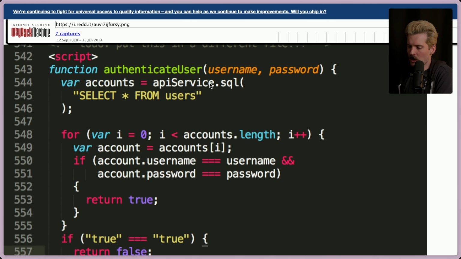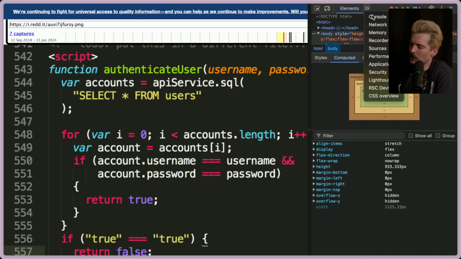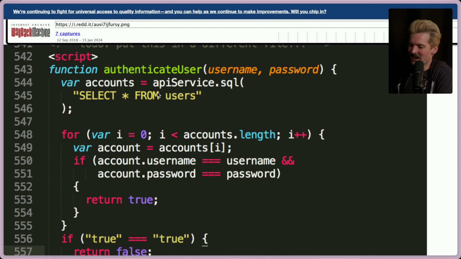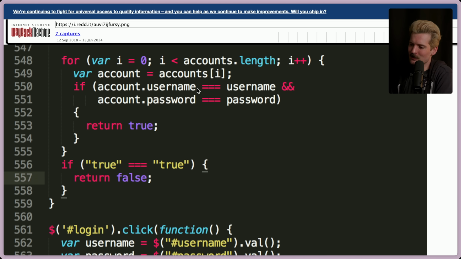There are a lot of other worse things that you should worry about here, like the fact that if you can call SQL directly on the client, anyone can call SQL directly from the client. And since this API service thing is a global, otherwise you wouldn't be able to call it here, the user would be able to inspect element, go to console, and type in API service.sql, and in here, delete star from users. And now you don't have a database anymore. Because again, this is running on the client. Their API service is just exposing the database to the client as a direct tunnel. Insanity. And it only gets worse as we scroll.